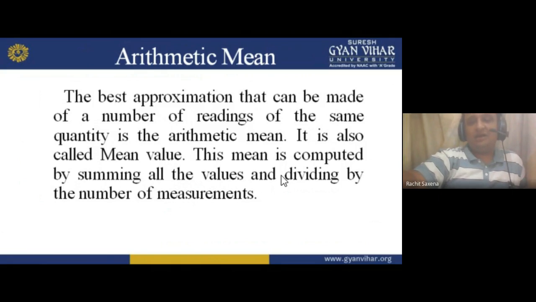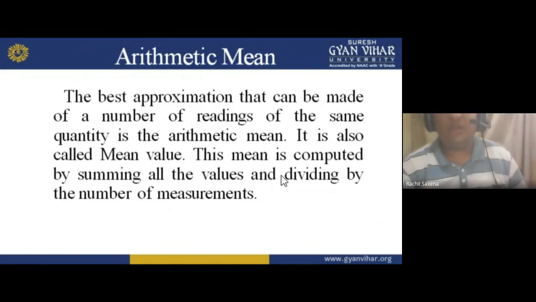Arithmetic mean is also called mean value. So how can we calculate the mean value? For example, I have 10 readings.